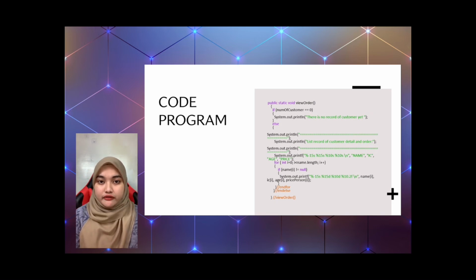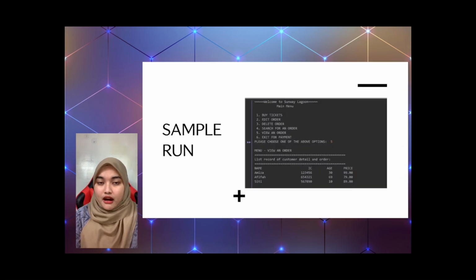If the user runs this code program, they can see the view of their order, which is their name, IC, age, and price for the ticket. So, if the user chooses option 5 in this program, which is view order, they can see the record that has been edited. It is called a method. This is the sample run of the view order. The user can see all their list order here.